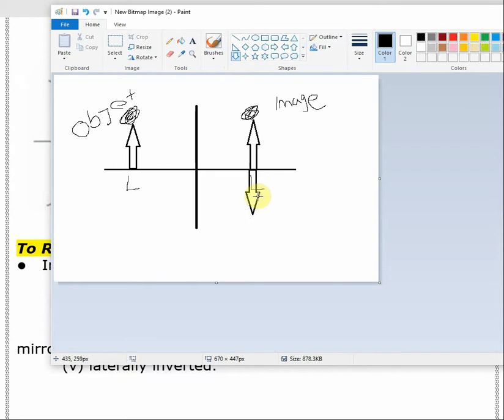Okay, so remember this. This is when the object is standing up and the image is standing up, then it's virtual.